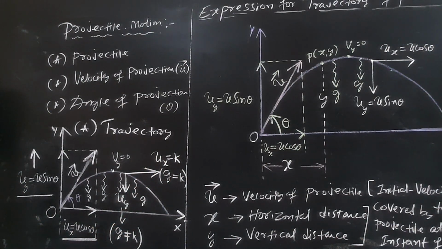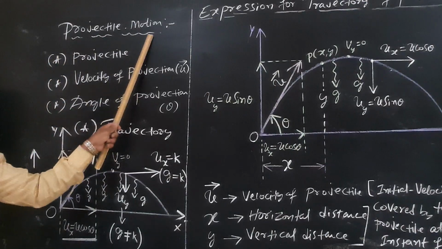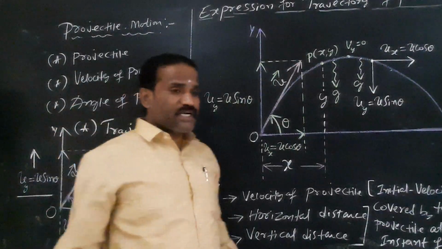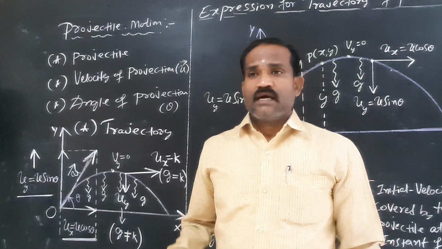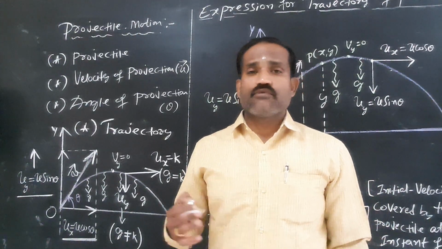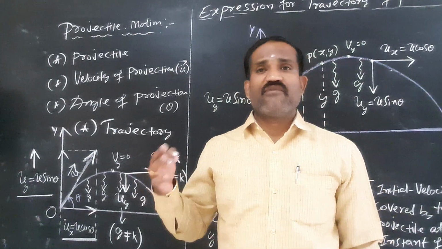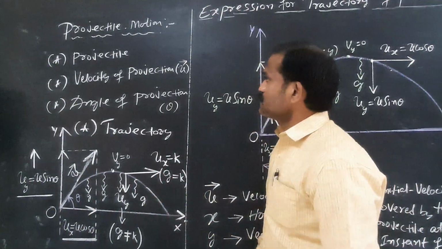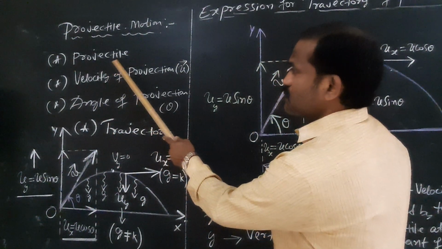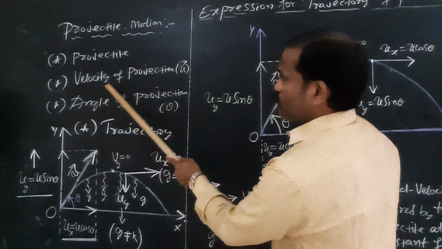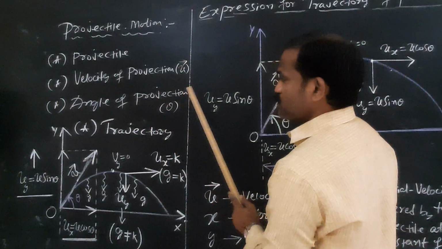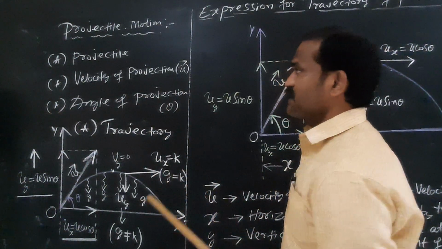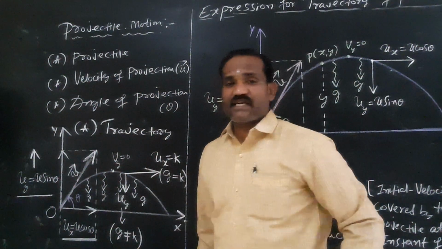Okay, I'll repeat once again. What do you mean by projectile motion? Projectile motion is an example of two-dimensional motion. In two-dimensional motion, both the x coordinate and y coordinate vary simultaneously. So what are the terminologies? What do you mean by projectile? What do you mean by velocity of projection? What do you mean by angle of projection? What do you mean by trajectory?